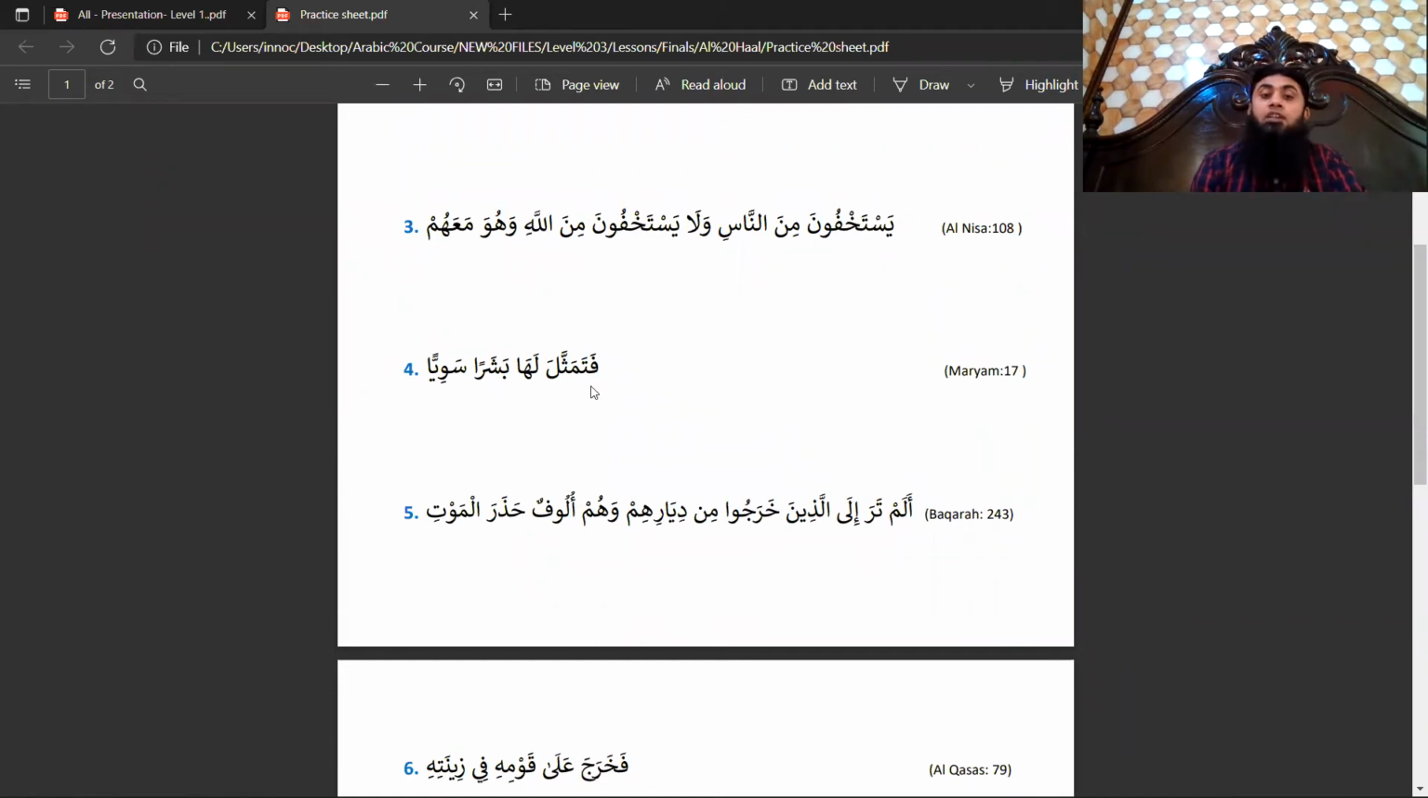Next example is fatamassala laha basharan sawiya. It is the example from Suratul Maryam. When Maryam alayhi salam was in seclusion and Jibreel alayhi salam came and appeared as a human being. This is the ayah regarding that event. So fa could be istinafiya, fa could be sababiya, depending on the context. So tamassala, please pay attention. It is from the bab tafa'ala family.